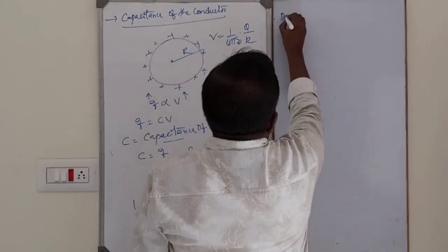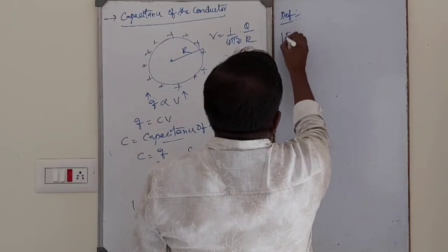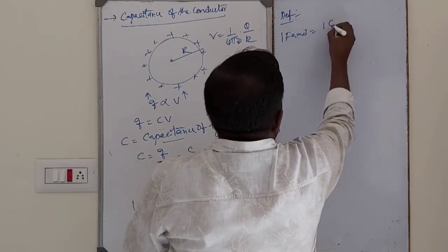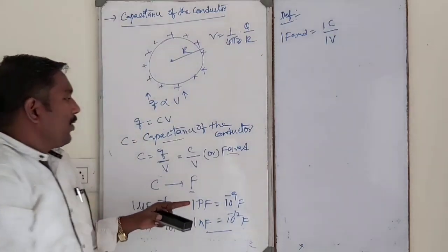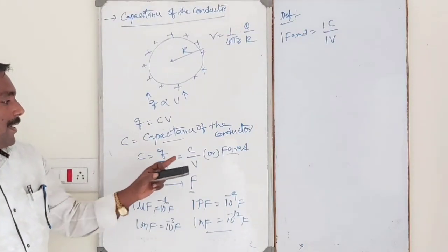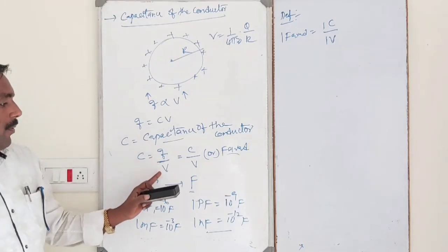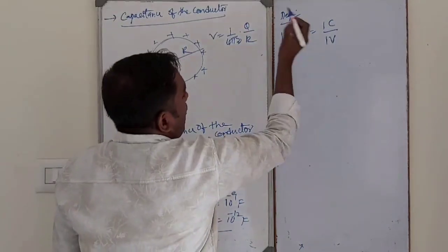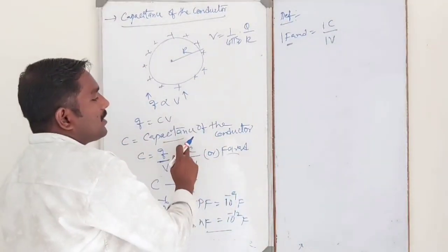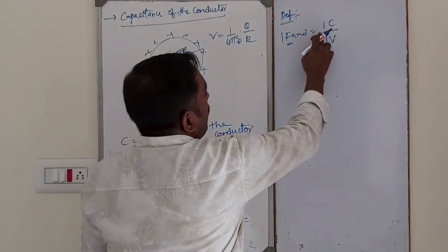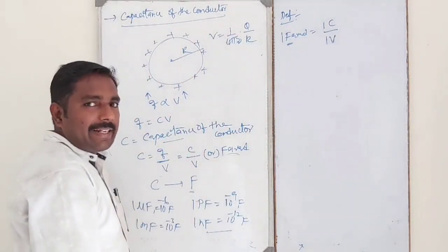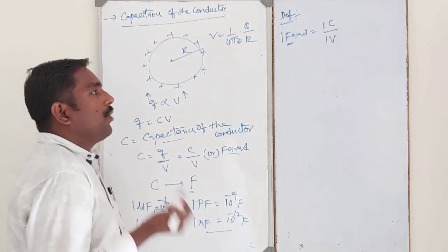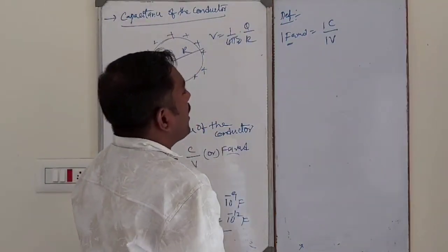Definition of farad. 1 farad is equal to 1 coulomb by 1 volt. The capacitance of the conductor is said to be 1 farad if 1 coulomb of charge given to the conductor, its potential is increased by 1 volt. Simply, that is the definition of farad.